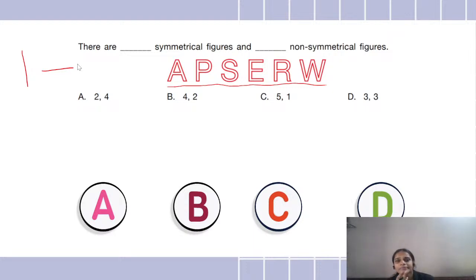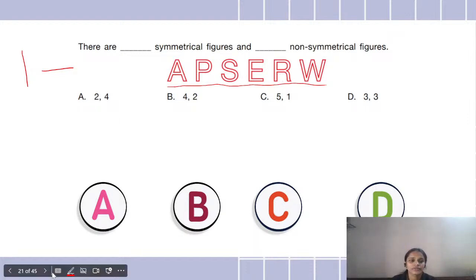Chalo, quickly. Have I got answers? Yes. I have got options A, D. Okay, D, D, D, D, D. So option D is where we have 3 symmetrical and 3 non-symmetrical shapes: 3 shapes in which a line of symmetry can be made and 3 shapes in which it cannot. Everybody is giving me the answer D.